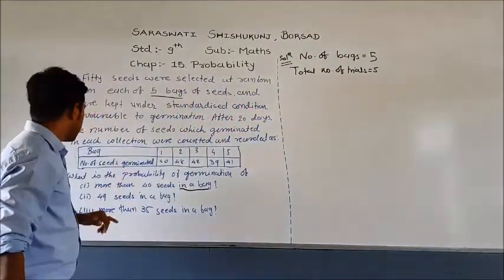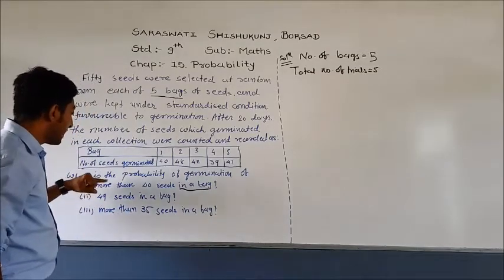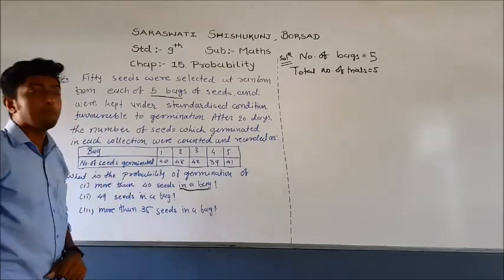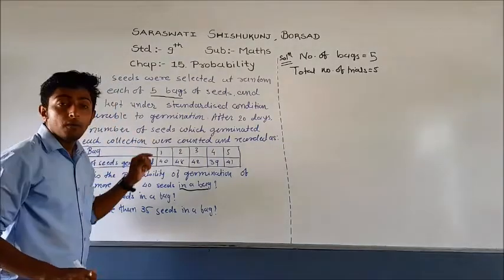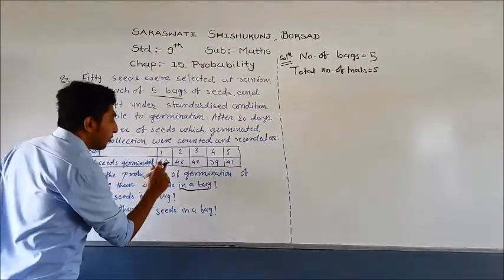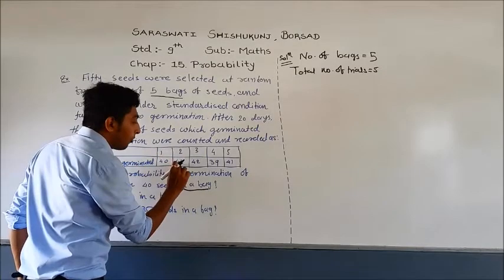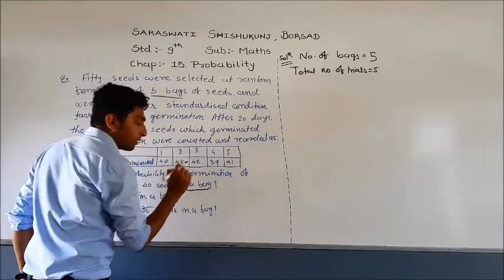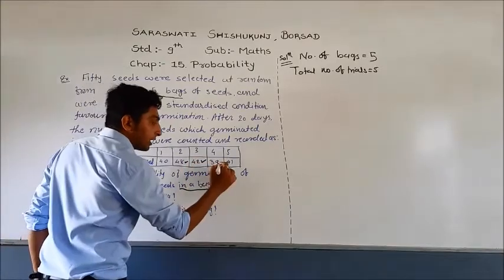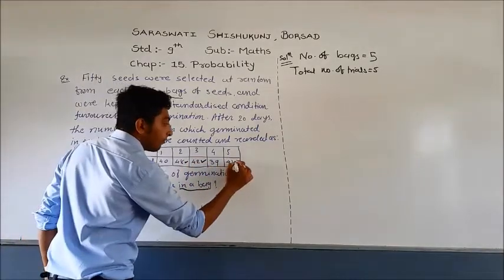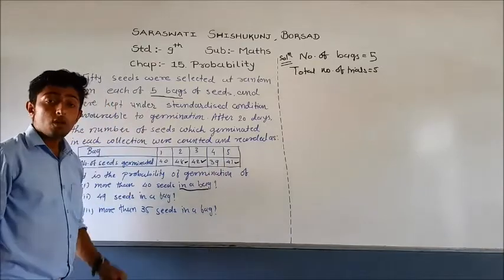Now, what is the question? The first question says more than 40 seeds in a bag. Now you have to look at the table for more than 40. Here 40 is not considered. 48 is more than 40. 42 is also more than 40. 39 is less than 40 and 41 is also more than 40.